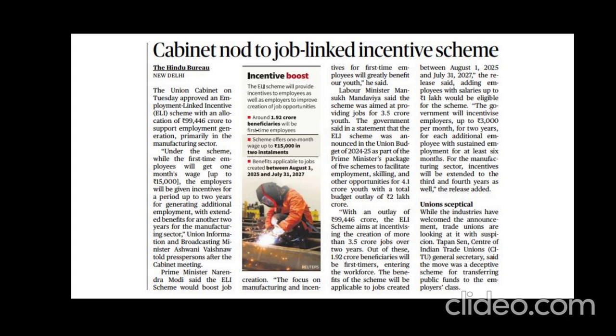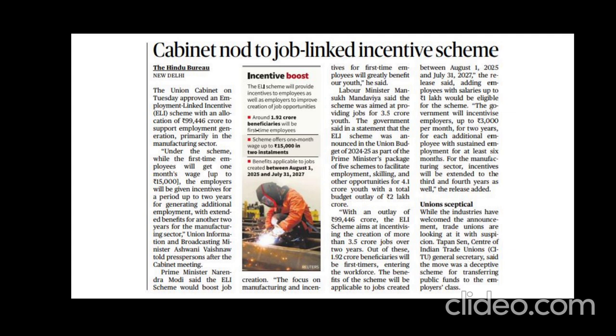So the problem in our country is that 90 percent of the employment comes under the informal economy. They don't have any social security. That is the main difference between formal and informal employment. In formal employment there is social security, and in informal employment there is a lack of social security. So the government is encouraging formalization of the workforce. That means they will also get paid leaves, maternity benefits, insurance, pensions, etc.